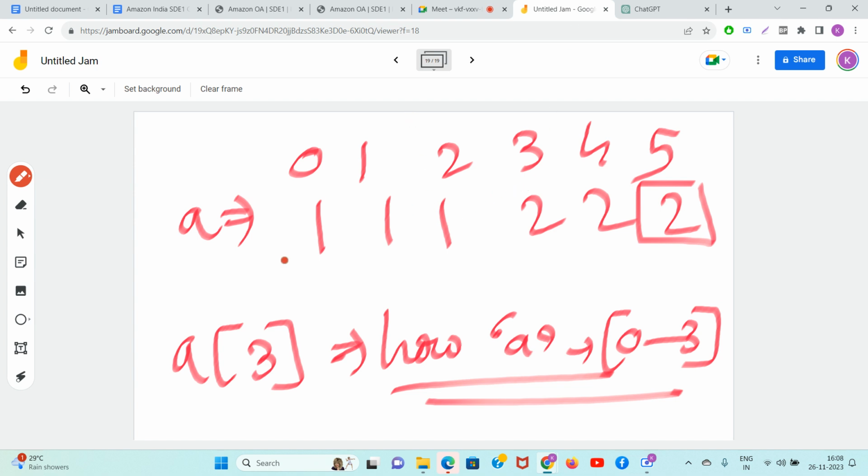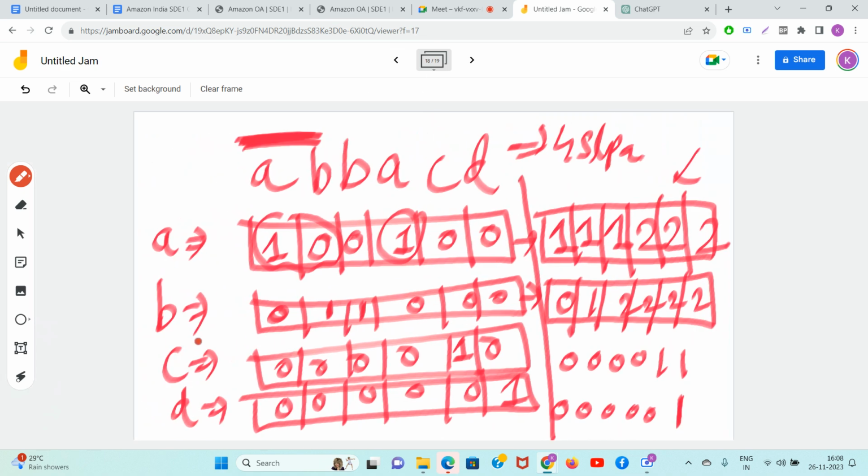Why we are doing this, I will tell you later on. First you understand what we are doing. Everyone understood what is the meaning of the thing we are calculating? Array A, array B, array C, array D. It's very simple to do this. You just create a two-dimensional array. First array you consider for A, then B, C, D till Z. Whenever A is coming, you write 1. If it is not coming, you write 0. Simple. And then you do the prefix sum.